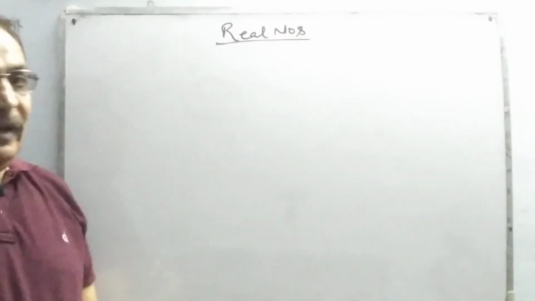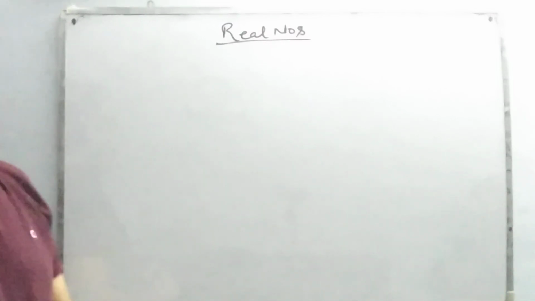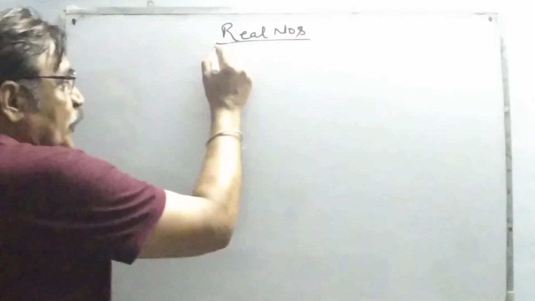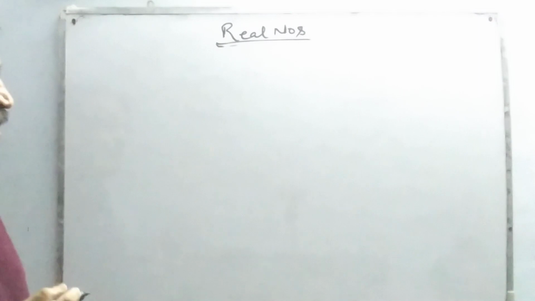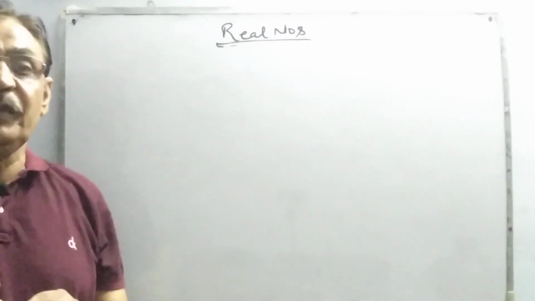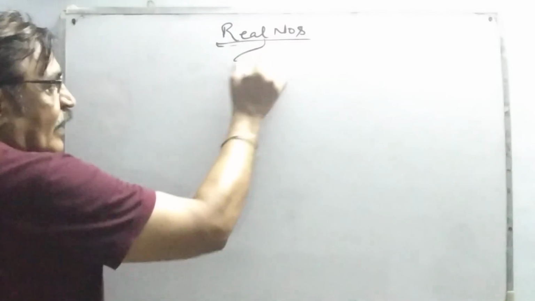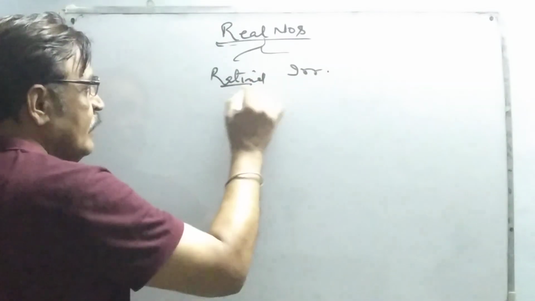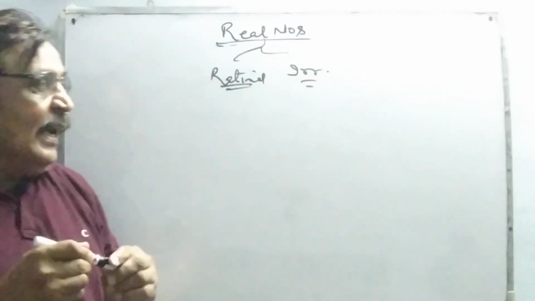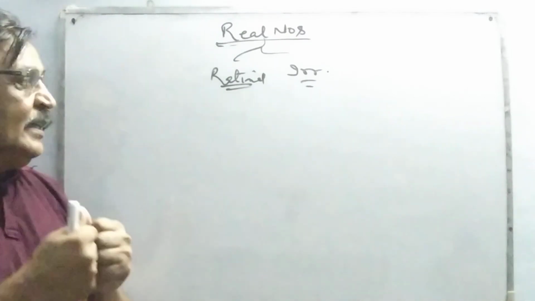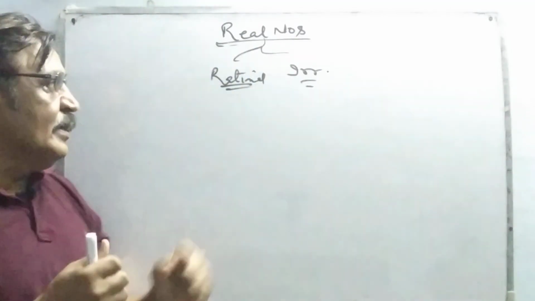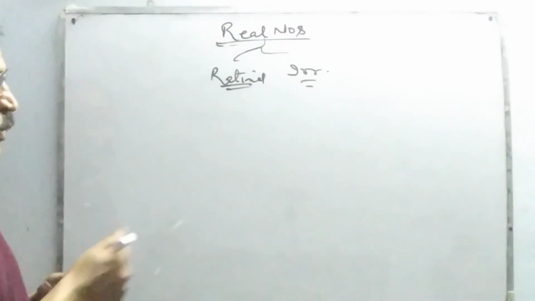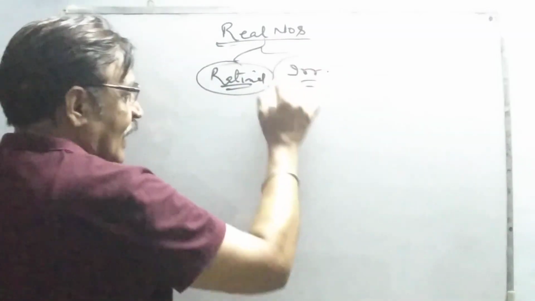Today we are going to have a discussion over a new topic based on 10th class, the very first chapter, that is real numbers. I hope you might be knowing what real numbers are, as I discussed the same in my previous video. Real numbers are the set of rational as well as irrational numbers. When rational and irrational are taken together, that becomes the set of real numbers. Real numbers have come from complex numbers like this. So today's pattern is rational and irrational.